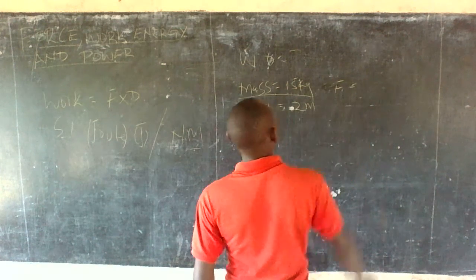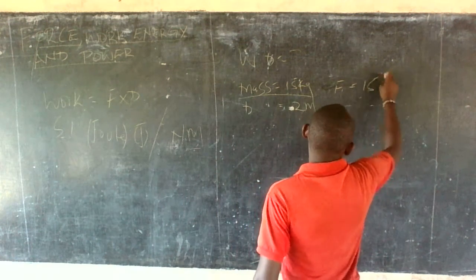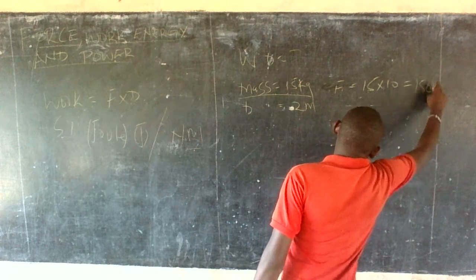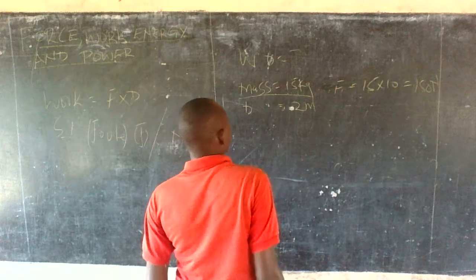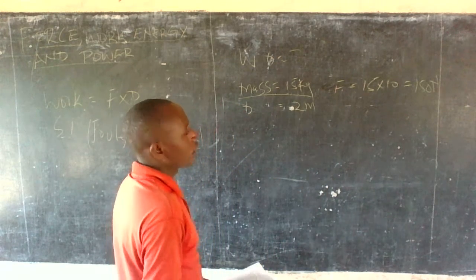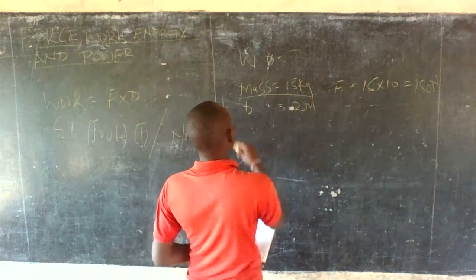It will be 15 times 10, which is 150 Newtons.